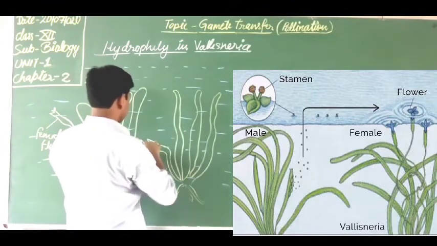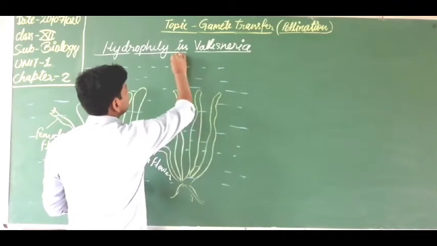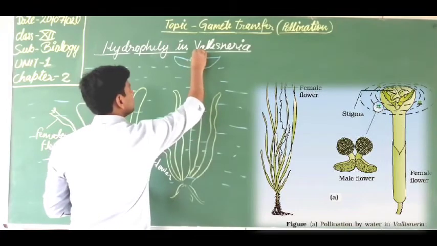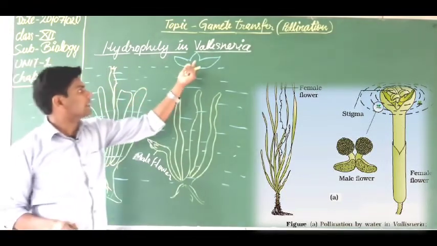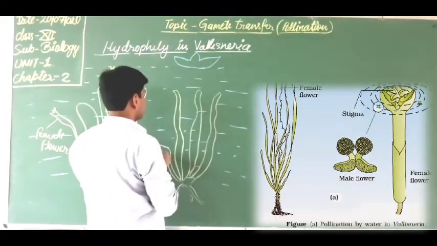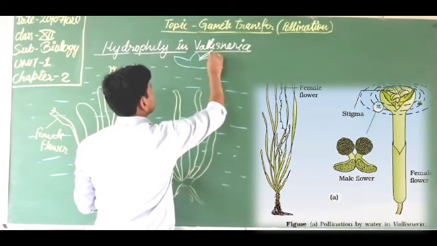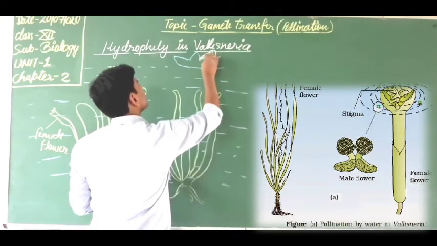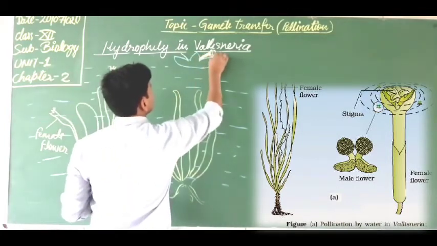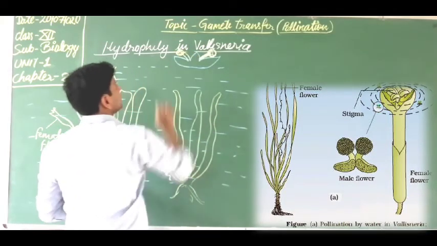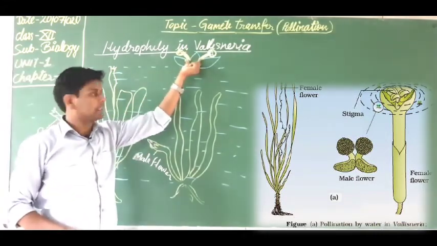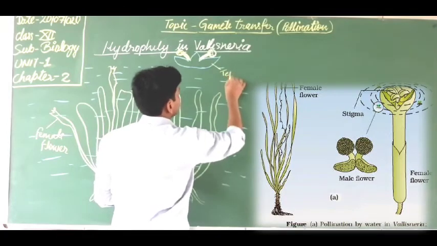So here you are looking, this is the male flower, and in this male flower 2 stamens are found. These are two stamens, and three of these are called tepals.